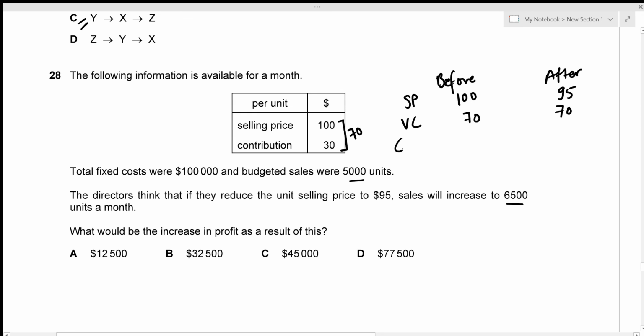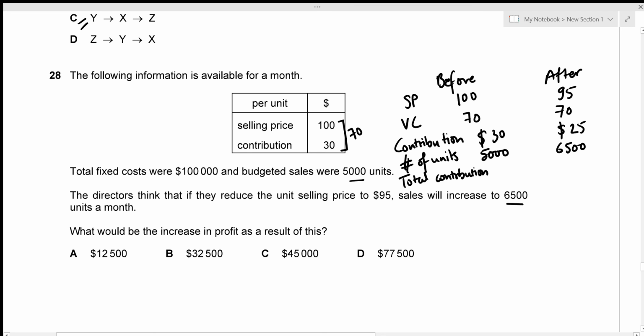Then we're going to calculate the contribution. So contribution is going to be 30 and 25. Number of units, previously there were 5,000, and it's expected to increase to 6,500 now. So I'm just going to calculate the total contribution now. For total contribution, we're just going to multiply the contribution with the number of units. So this is going to be 150,000, and this is going to be 162,500.